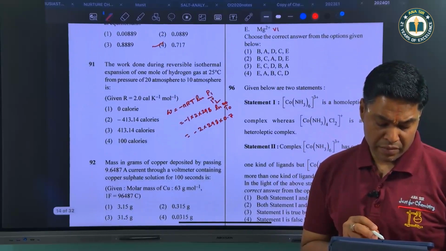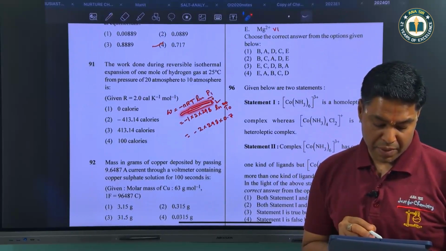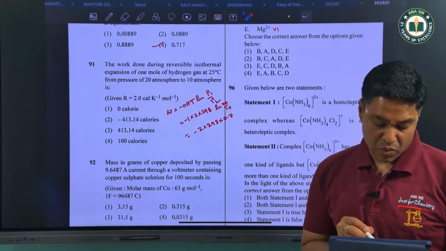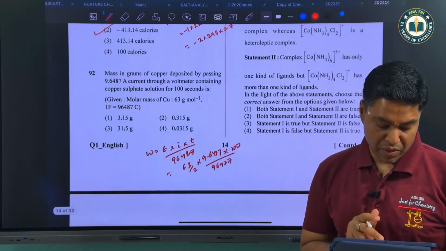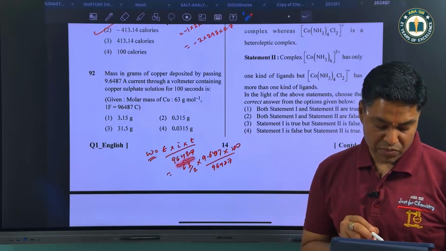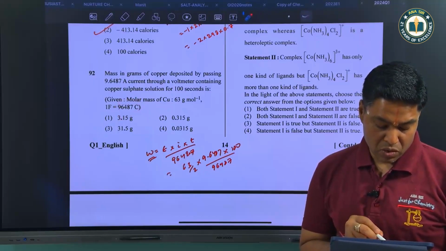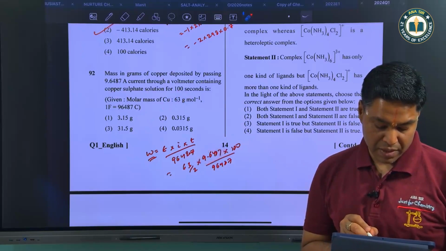Work done during reversible isothermal expansion, that is given as minus nRT ln P1 by P2. So minus 1 into 2 into 298 into ln 20 by 10. So ln 2 is approximately 0.7. That gives us the value as minus 413.14. Again Faraday's law question, W is equal to E into I into T by 96487 as mentioned in the question. So equivalent weight of copper will be 63 by 2 because N factor is 2 for copper and I is given to us as 9.6487, time is 100.